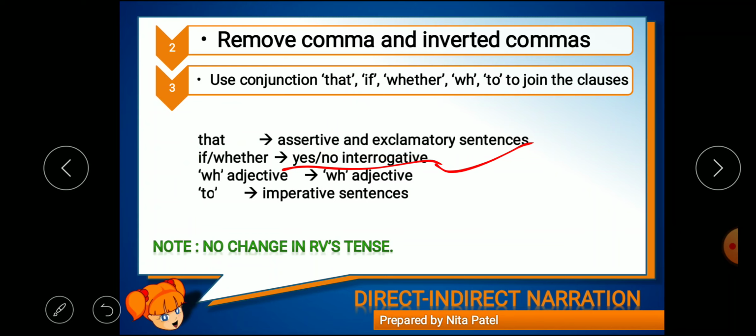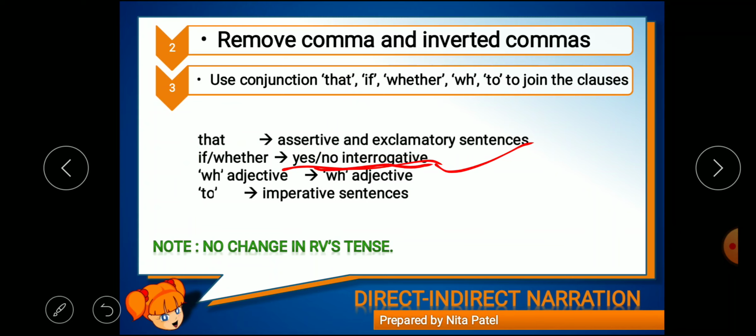Do, does, did, can, may, might, is, am, are, was, were, have, has, had, will, shall. If the interrogative starts with these words, then the answer could be yes or no. So that is the reason they are called yes-no interrogative.